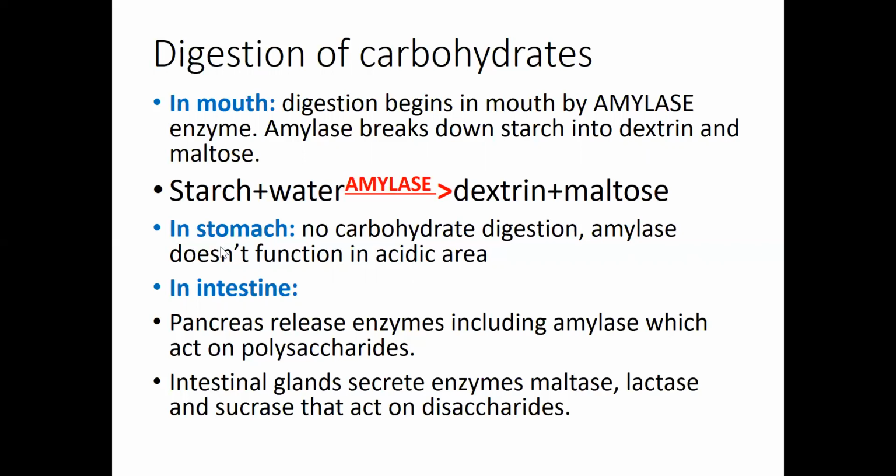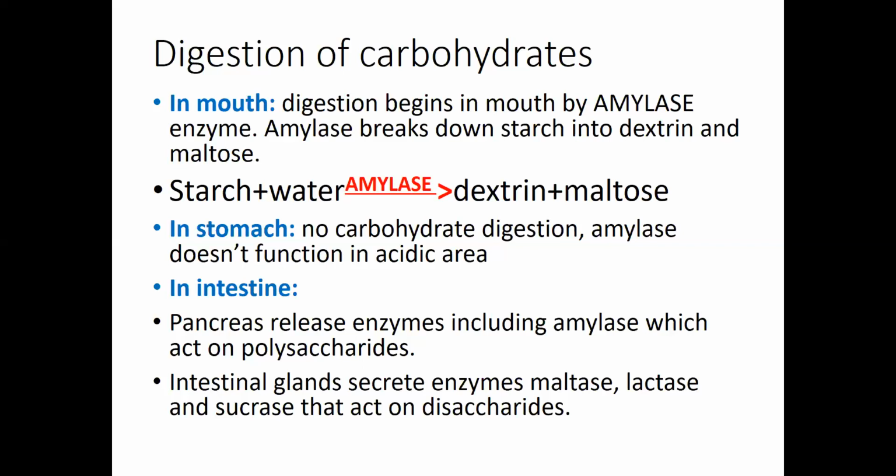And in the stomach, no carbohydrate digestion takes place because there is no enzyme within the stomach that can convert these complex carbohydrates into simpler form. Amylase doesn't function in acidic areas. This is the main reason. The stomach is full of hydrochloric acid, that's why no digestion takes place within the stomach.